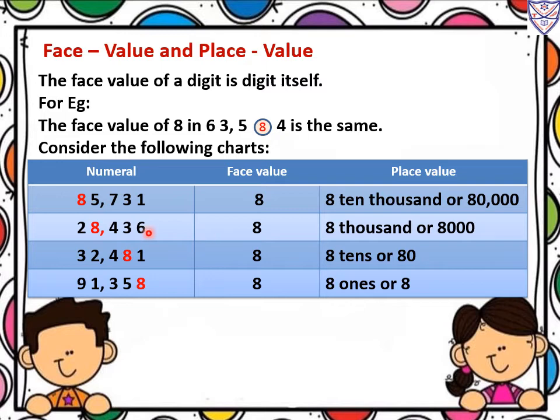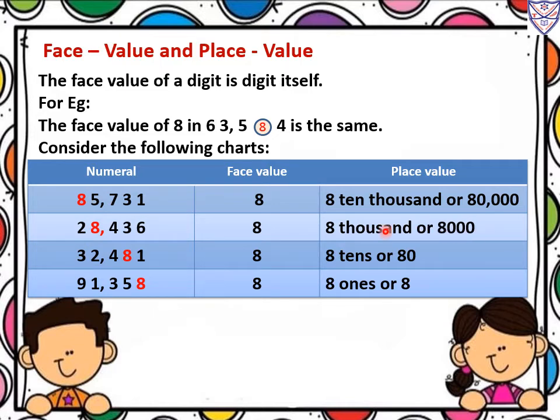Okay. Now the second numeral, 28,436. So what is the face value here? That is 8, the number itself. So we will write 8. Now what is the position of the 8? Means place value. So 6 is in the place of ones, 3 is in the place of tens, 4 is in the place of hundreds and 8 is in the place of 1000. So we will write 8,000.